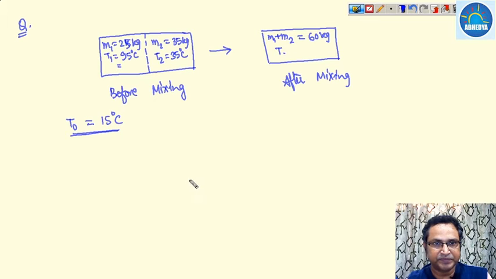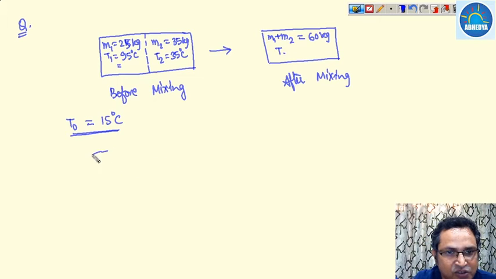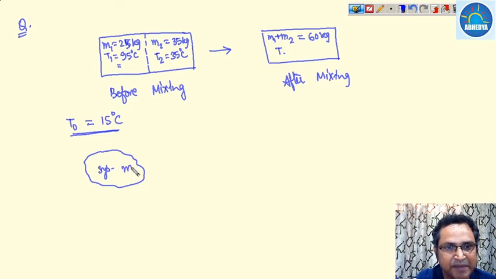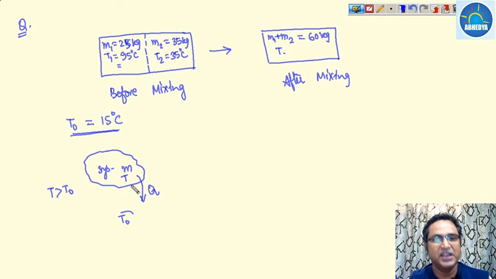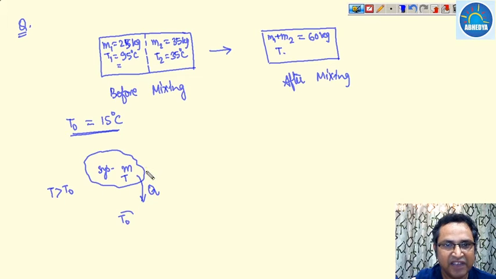Okay, so let us assume that initially this is our system. It has mass M at a temperature of T. Obviously this is the environment temperature, and since T is greater than the environment temperature T0, then definitely Q will be released. Once Q is released, there is a loss in availability.